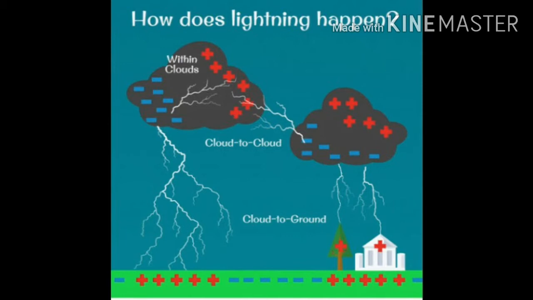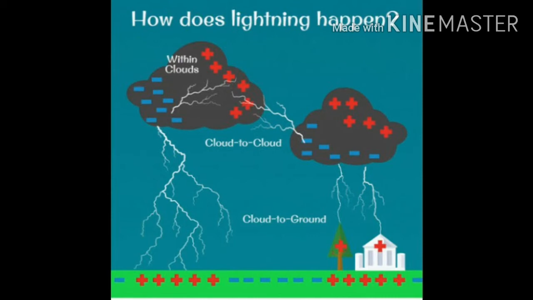We will now describe how a storm cloud gets electrically charged and then produces lightning. A heavy dark rain cloud is called a storm cloud. When a storm cloud develops in the sky, strong winds move upward through the cloud and make the water drops present in the cloud rub against one another. This rubbing together of water drops produces extremely large electric charges in the cloud due to friction.